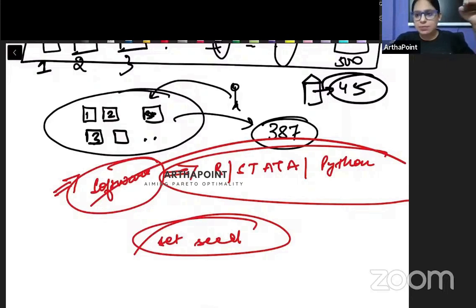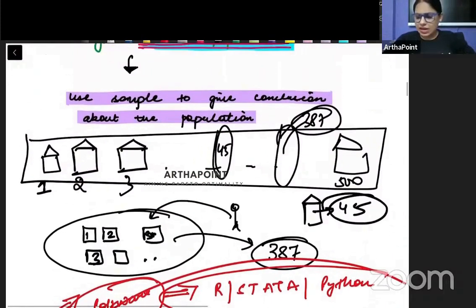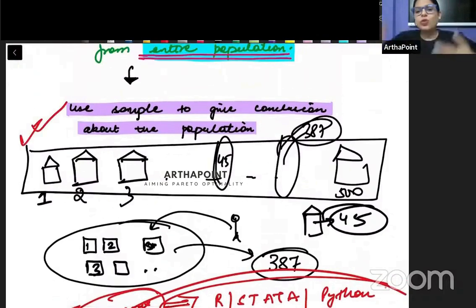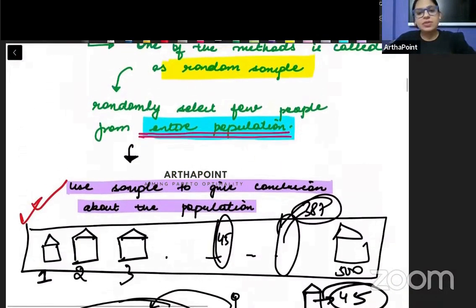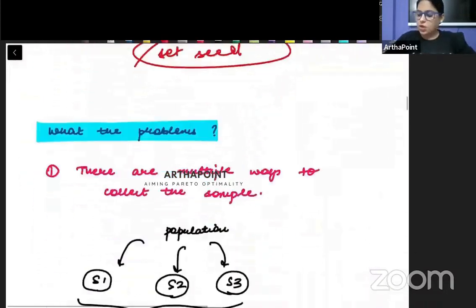और वो random sample के लिए काम करने के लिए what is required बच्चे? You just have to use a software. और पहले के टाइम पे जब statisticians करते थे, they would go ahead and make these chits and pick up the chits to ensure that it is completely random in nature. Clear हो गई बात? Okay.